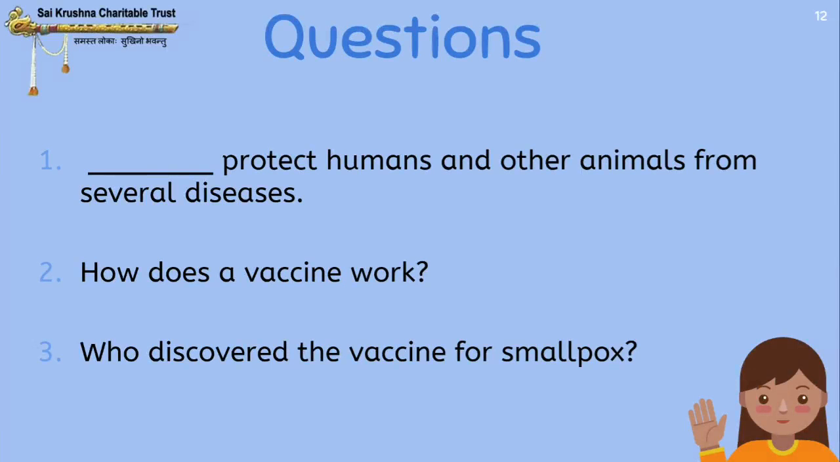So answer these questions. Go through the video one more time, make notes and then answer these questions. First question. Dash protect humans and other animals from several diseases. Second question. How does a vaccine work? Third question. Who discovered the vaccine for smallpox? Okay, students? Thank you.